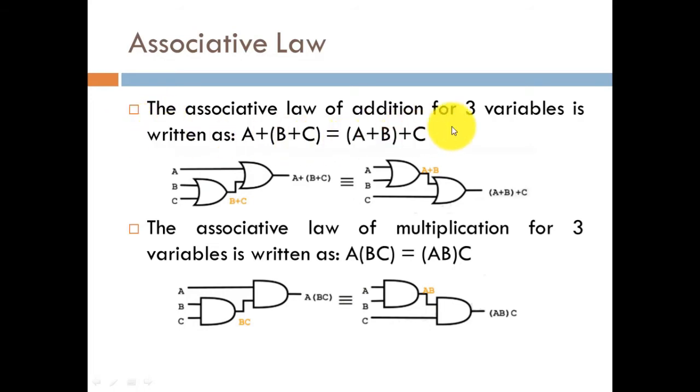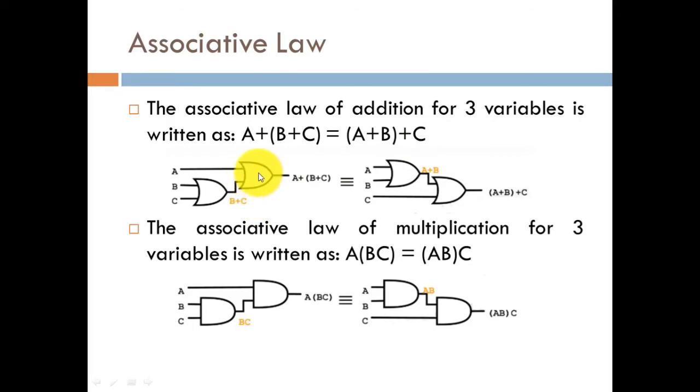The associative law of addition of three variables is written as A plus (B plus C), which will be equal to (A plus B) plus C. Here you can easily observe that the only difference between these two expressions is the positioning of the braces. The associative law states that when you perform this addition, you can first add B plus C and then add A, or in the other manner, you can first add A plus B and then add C. In both cases, in which you change the grouping, the outcome remains invariant. So this is the associative law for the addition of three variables.